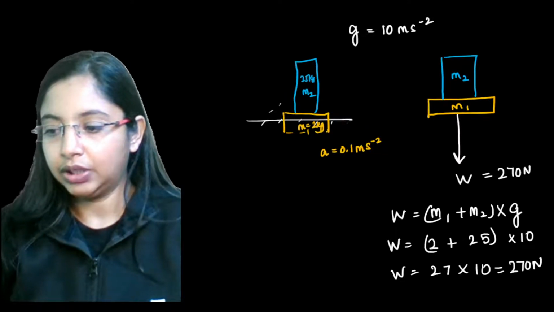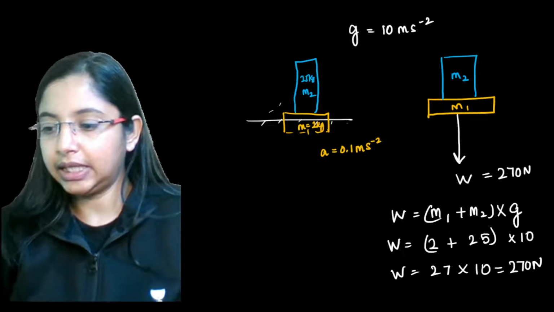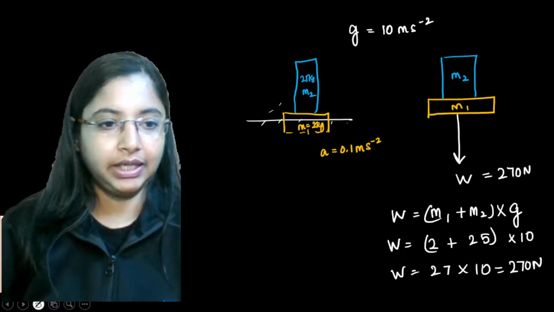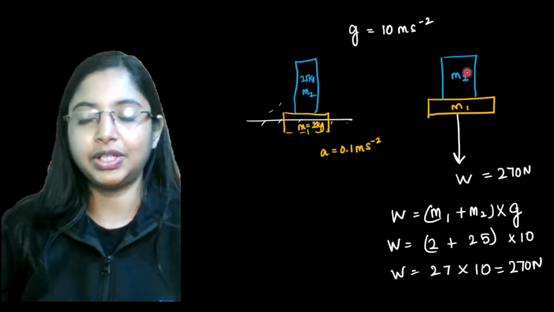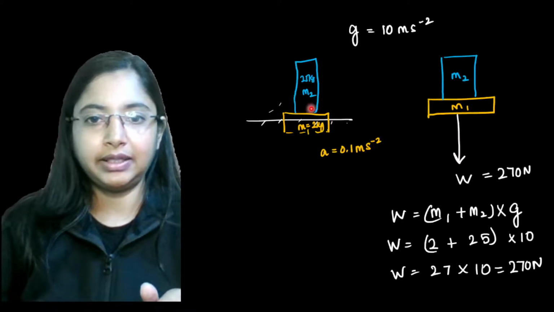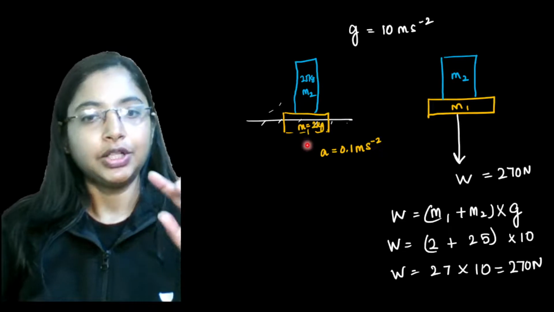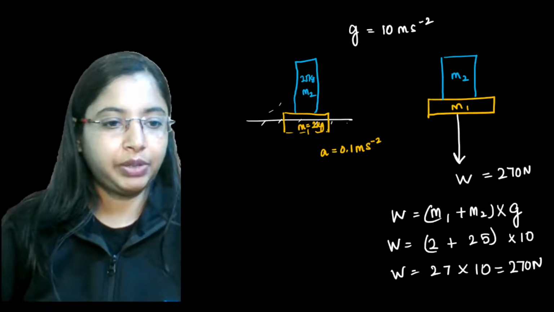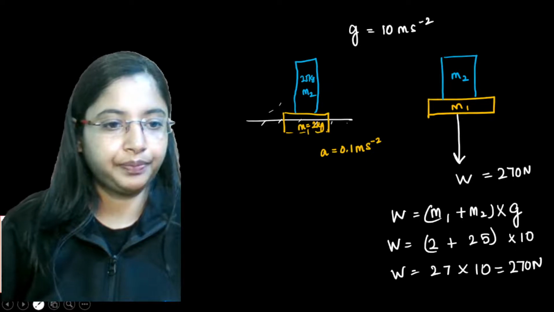Now, if you apply the reaction force of the floor, this is the weight that acted on the table, so the table will also have a reaction force over here.